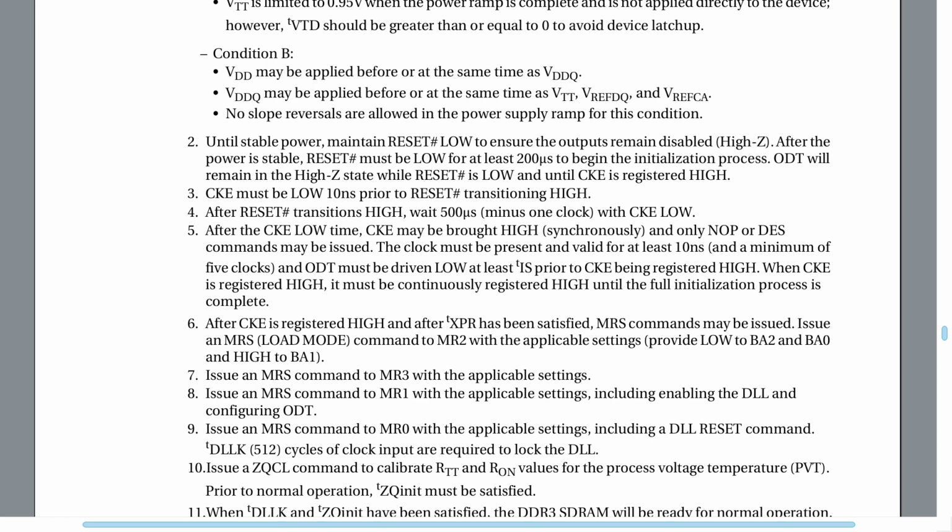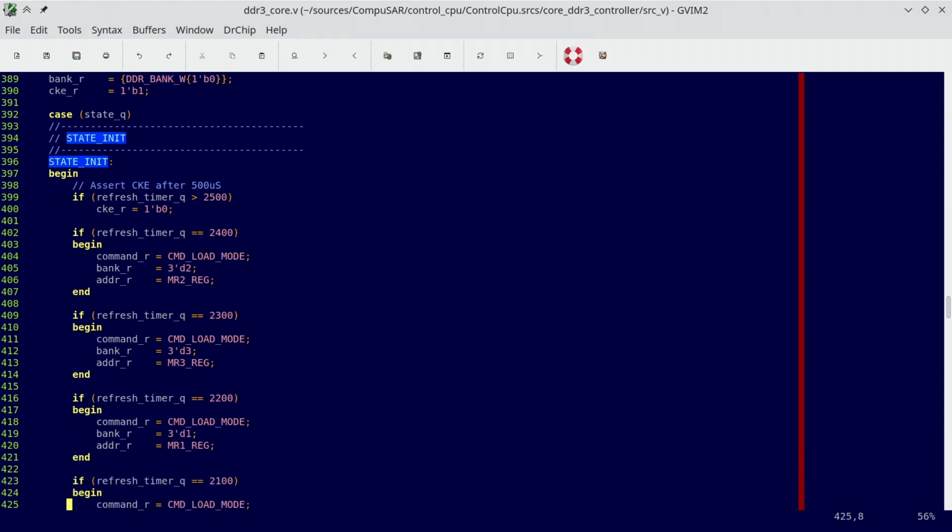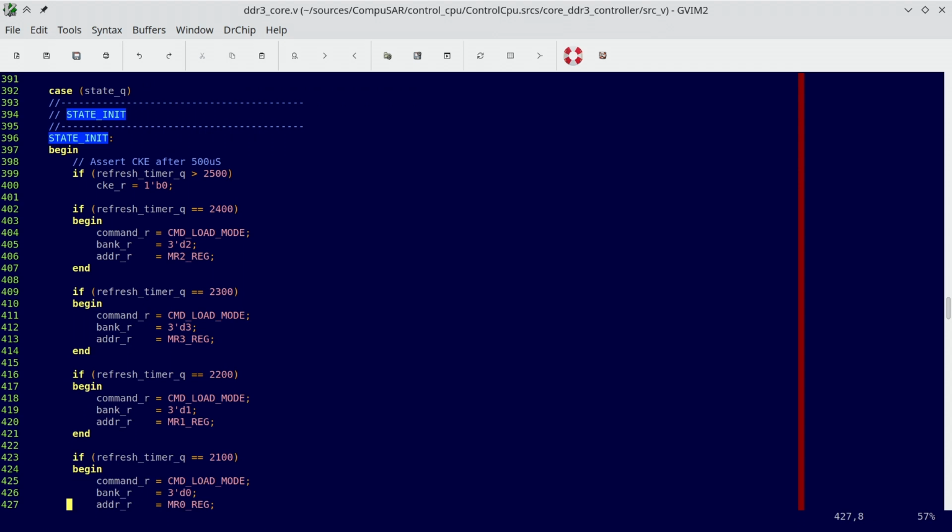A hardware implementation of such a thing is done with a state machine. Problem with that is that a state machine tends to take a lot of FPGA resources. But here's the thing.